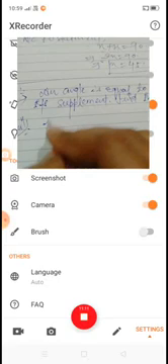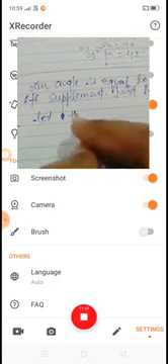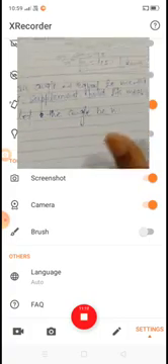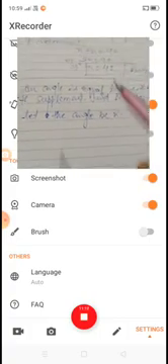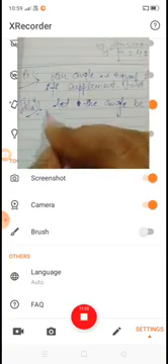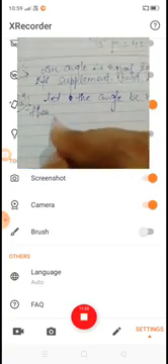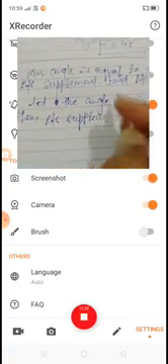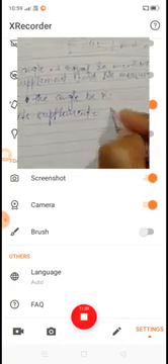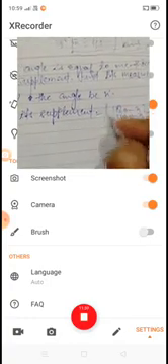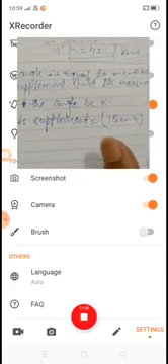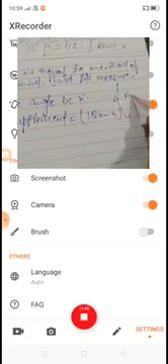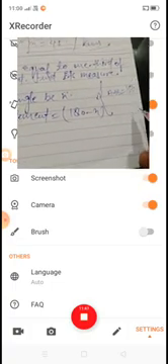Let the angle be x degrees. Now what is its supplement? It is 180 minus x, because we know that two angles are supplementary if the sum of their measures is 180.